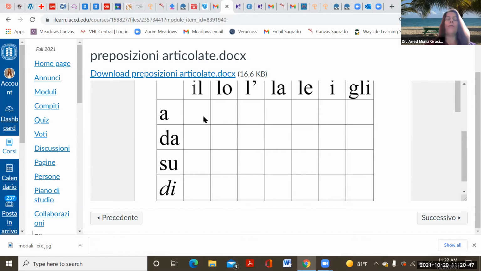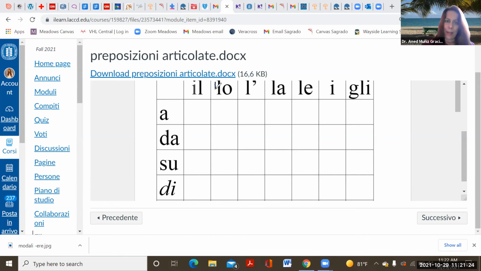And how to do that, just watch again my video about preposizioni articolate and the class, how we did it in class, right? You remember, you take out the E here. That's the only time you take out anything from here. If you have, and let me annotate here, if you have an L, right, if it begins with an L, and my L here is very small, let me just draw it.